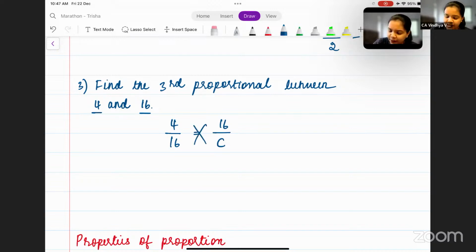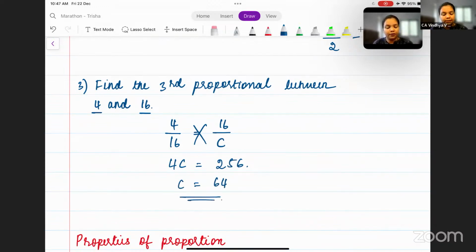Now cross multiply this. What do you get? You get 4C is equal to 16 into 16, which is 256, so C is 256 divided by 4. So the answer, that is C, is 64. Is this clear? Yes, good.